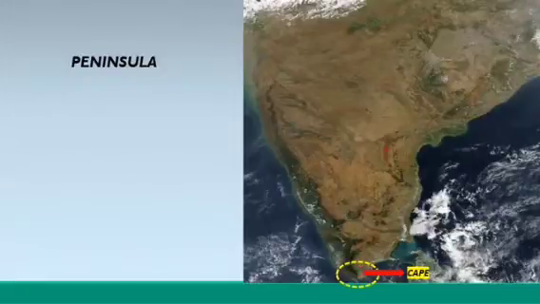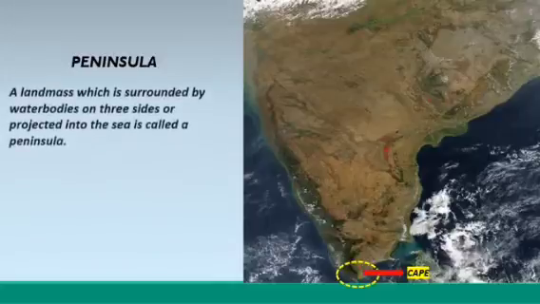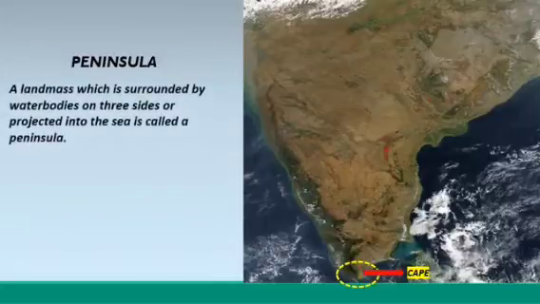Children, observe this picture carefully. Here, a landmass is projected into the sea or the landmass is surrounded by water bodies on three sides. This type of landform is called peninsula. What is a peninsula? A landmass which is surrounded by water bodies on three sides or projected into the sea or ocean is called a peninsula. And the tip of the peninsula is called a cape. What is cape? Tip of the peninsula is called a cape.